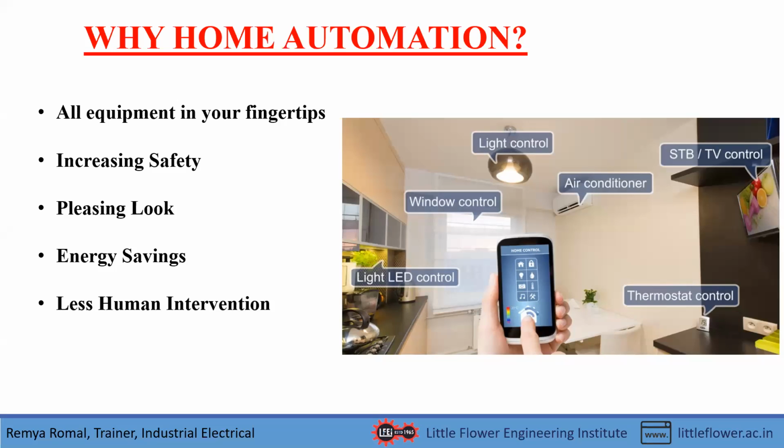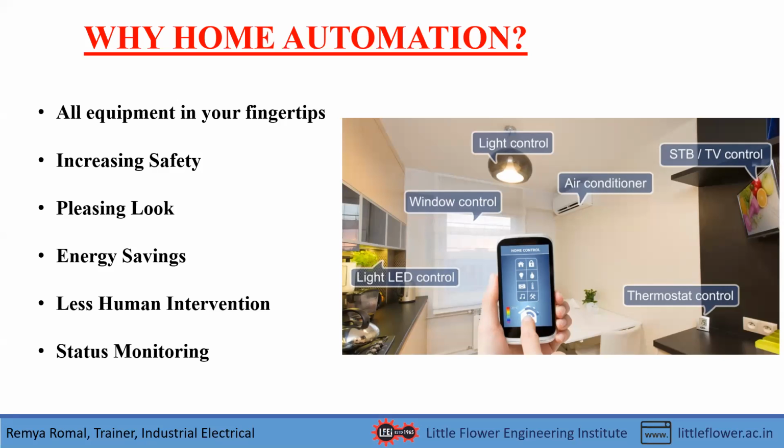Then next, I would explain two points together, that is less human intervention and status monitoring. Home automation is a technology where the human intervention is very little. As I mentioned in the previous example, you can do all control using your phone by sitting at any part of the world, and you will receive the status of all appliances and loads on your phone. I would like to give an example for this reason.